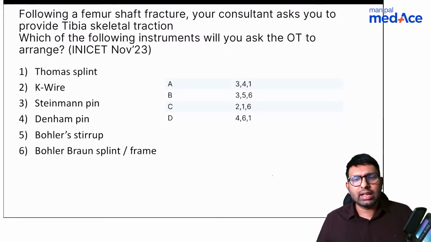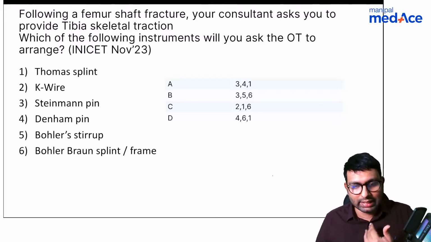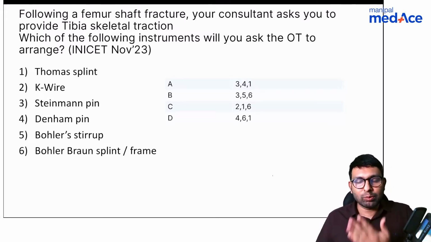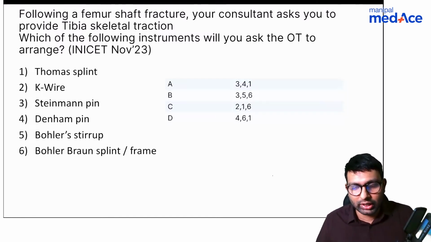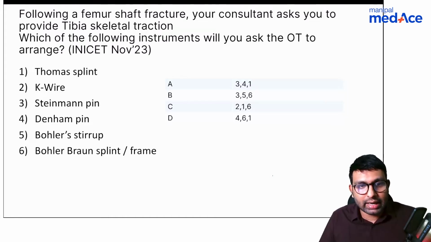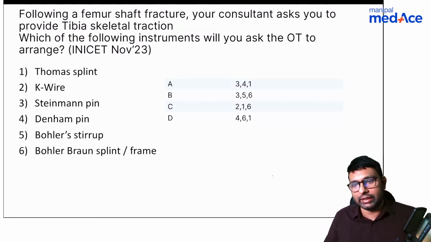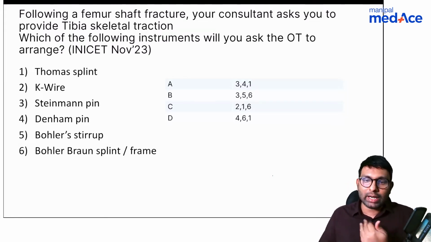So let's understand. Let me take you back to the clinics. Let me take you back to the OPD where someone is putting a tibial traction. Okay. Stardust says it's A, 3, 4, 1: Steinman pin, Denham pin and Thomas splint. Okay, so Stardust. So let's go back to our hospitals.